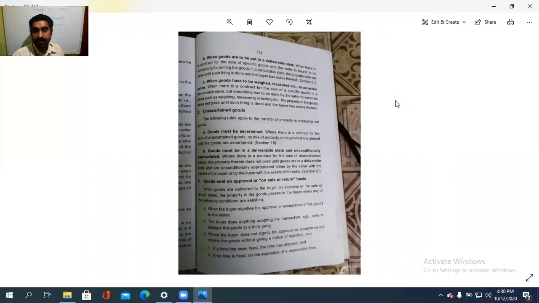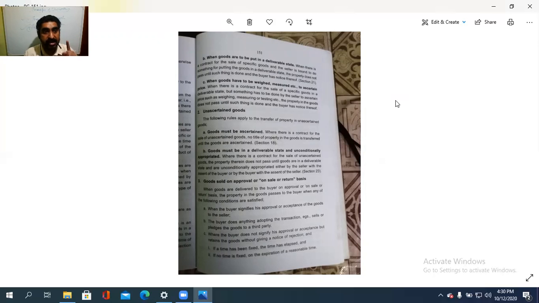And the third case, when the goods have to be weighed or measured or tested in order to ascertain the price of the product, till that time, the property is vested with the seller, and after weighing, measuring or testing, then only it should be passed to the buyer, so that the buyer is in notice thereof.